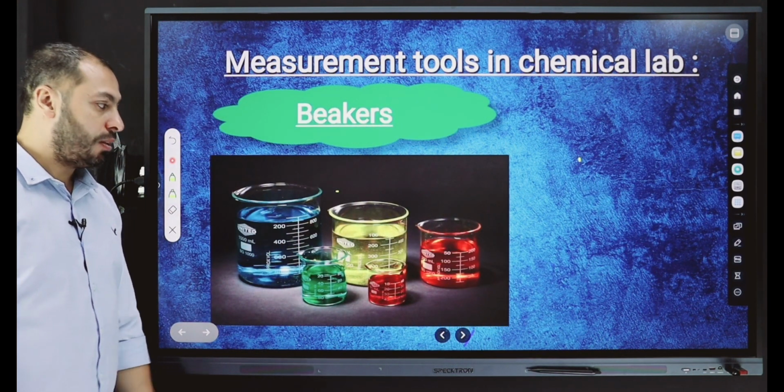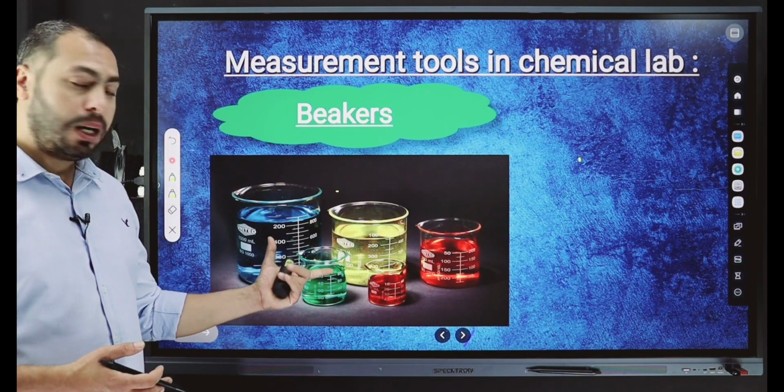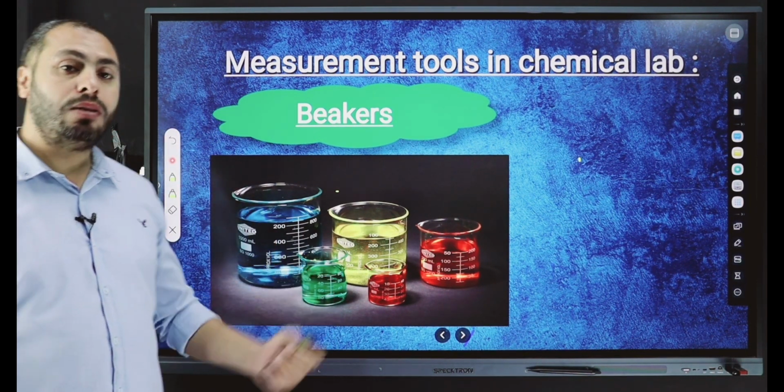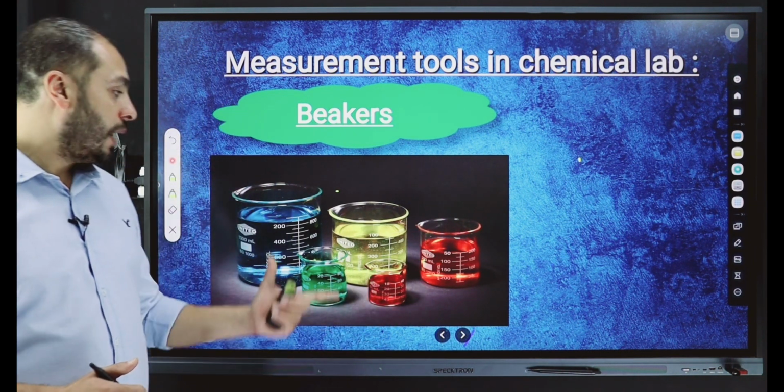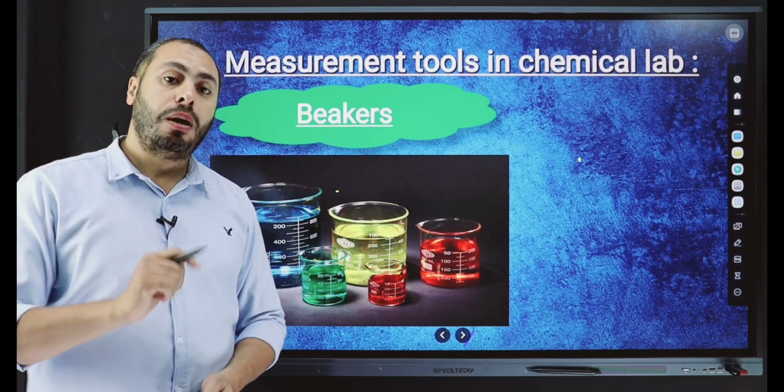The beakers. Beakers are made of glass or Pyrex because we can use them in heating some solutions, and we can use them for keeping the solution after preparing.